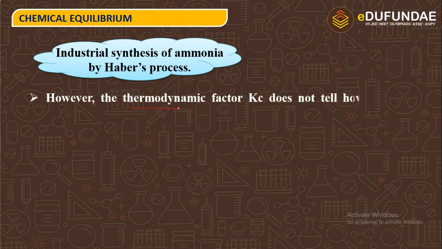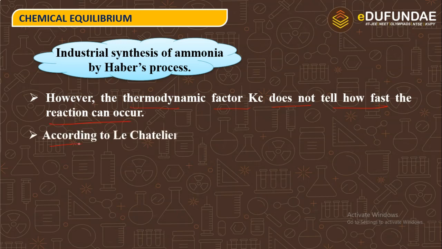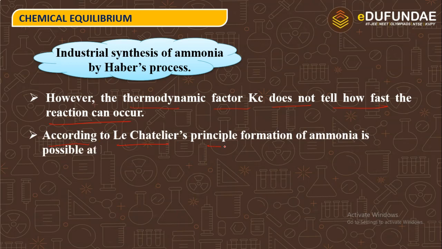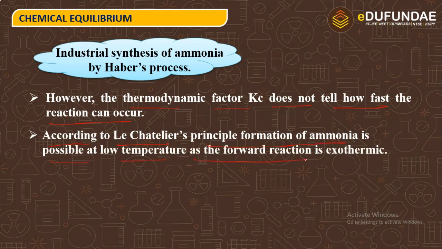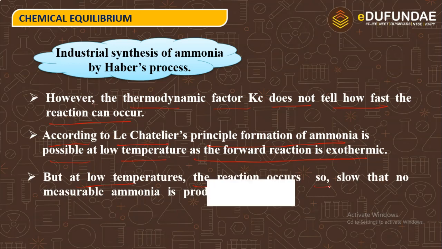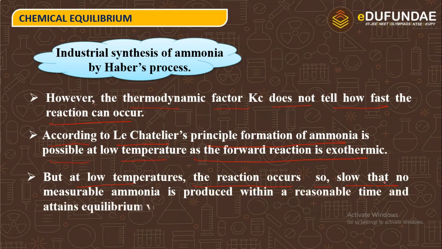However, the thermodynamic factor Kc does not tell how fast the reaction can occur. According to Le Chatelier principle, formation of ammonia is possible at low temperature as the forward reaction is exothermic. But at low temperature, the reaction occurs so slowly that no measurable ammonia is produced within a reasonable time, and it attains equilibrium very slowly.